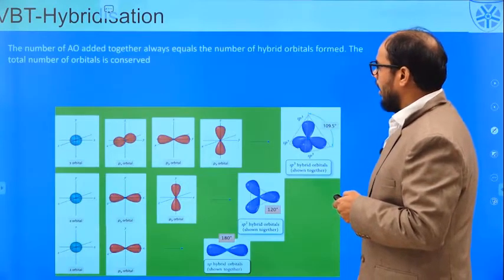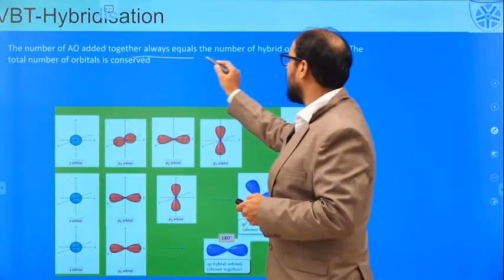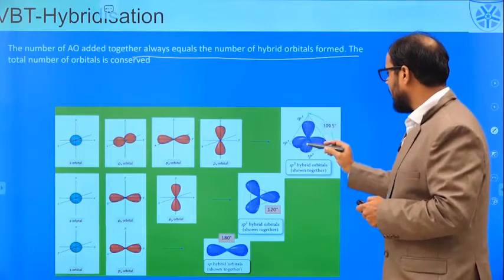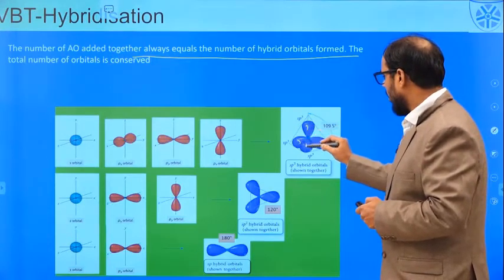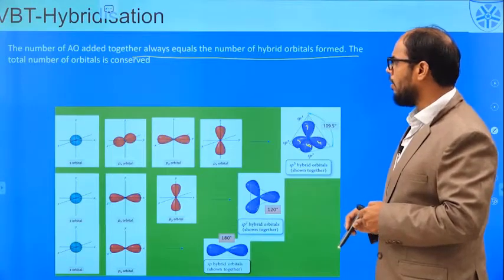So we should know that the number of atomic orbitals added together is always equal to the number of hybrid orbitals formed. So you can see that in sp3 we have got 4 sp3 hybrid orbitals.